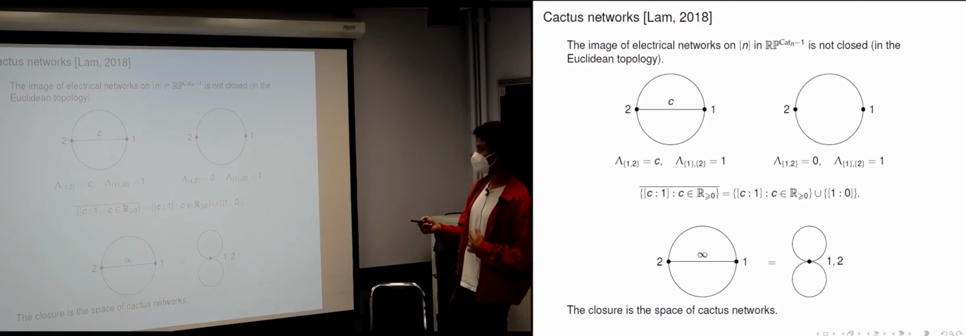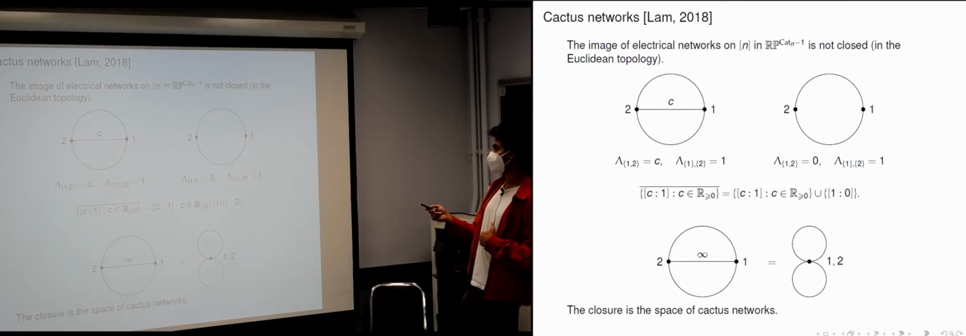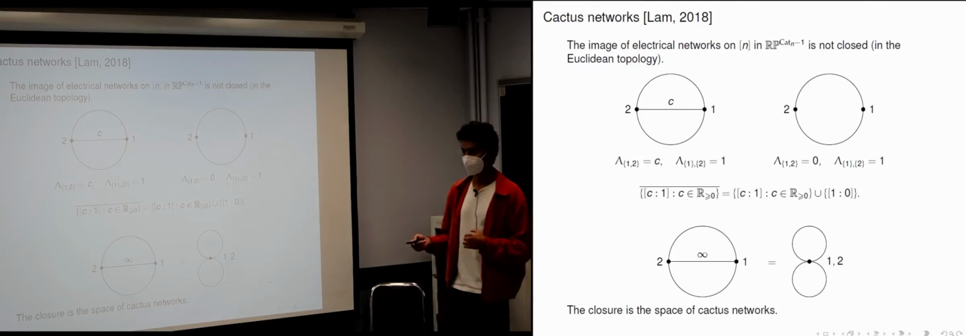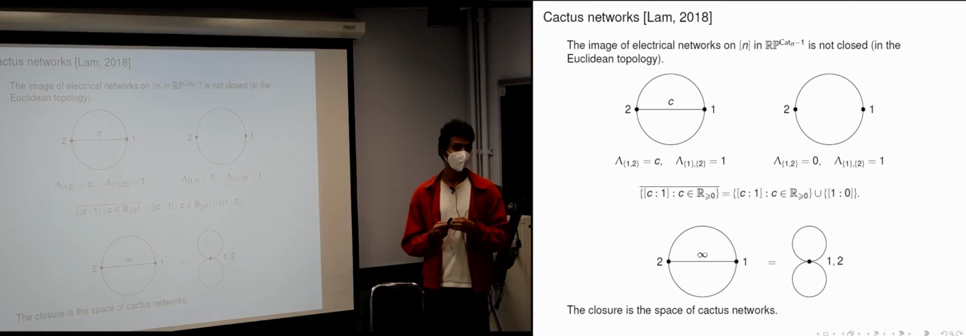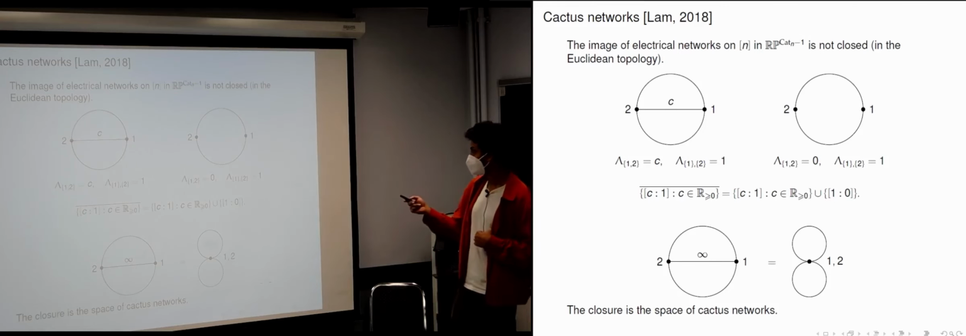So there is a slight generalization of the notion of an electrical network, which is due to Thomas Lam. And when we speak of the space of electrical networks here, we really mean this slightly generalized notion. But for the purposes of this talk, this generalization is not going to be especially important. So you can continue thinking of it in terms of regular electrical networks, as I just mentioned. But here's why you need this generalization.